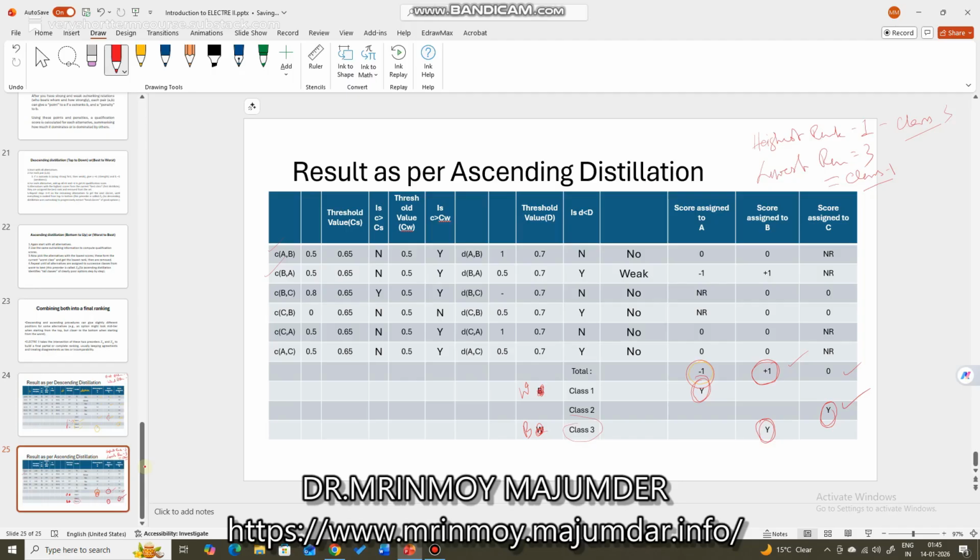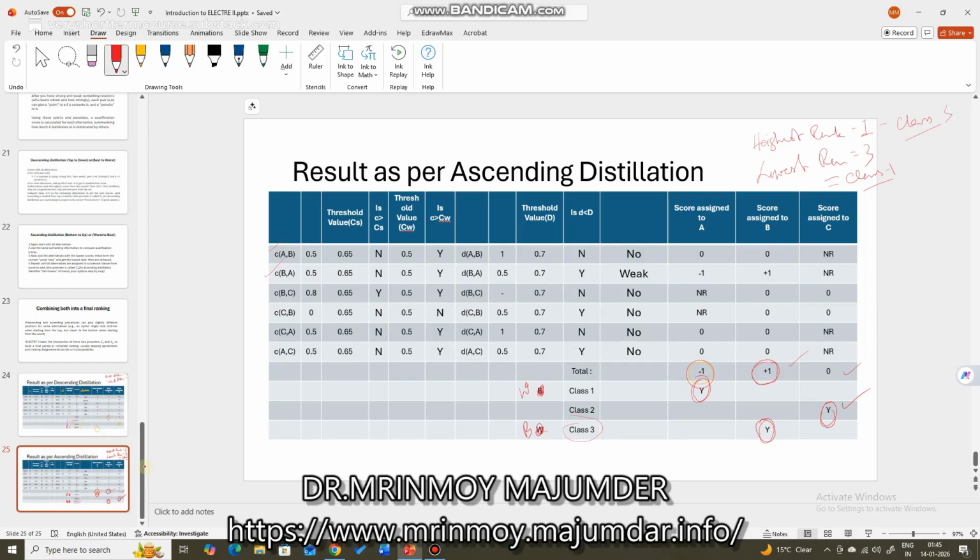But in case of descending distillation, we are following from best to worst. So the best will be that one which has the highest score. But in case of ascending, worst to best, the best alternative with highest score will get the worst class.